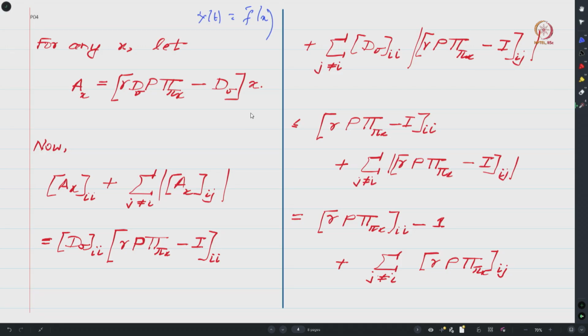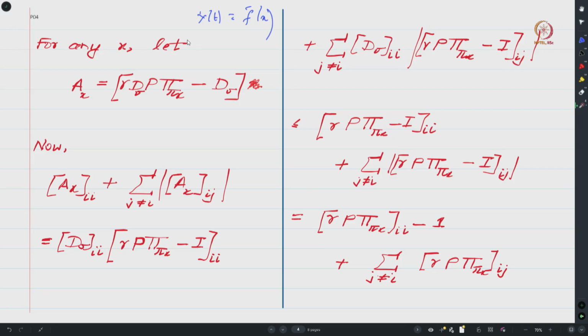I should actually be careful, this is without x. So the matrix is actually this, and then you multiply x with this matrix. So we want to show that this matrix over here has a negative diagonal dominating condition, and hence one can use that switch system ODE theory to conclude that the origin is a globally asymptotically stable equilibrium for the ODE x dot of t equals f upper bar x.